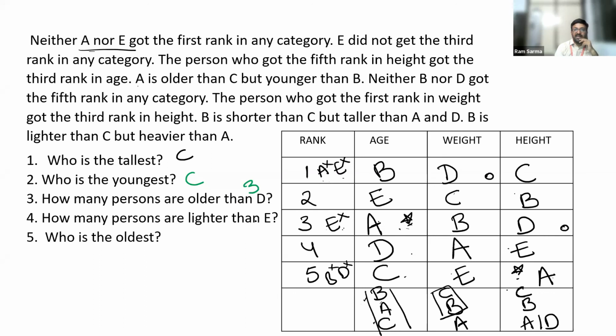How many persons are lighter than E? How many persons are lighter than E? Very good. 0. There is no one. No one is lighter than E. 0. Who is the oldest? Who is the oldest? Very good. B.